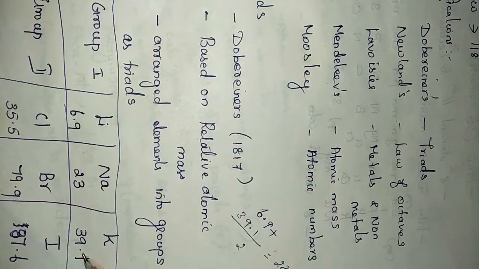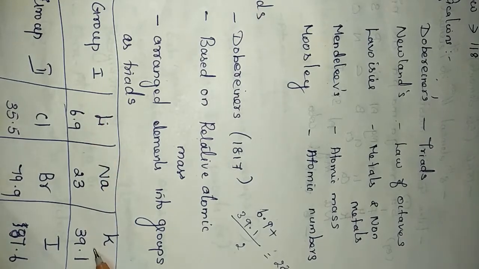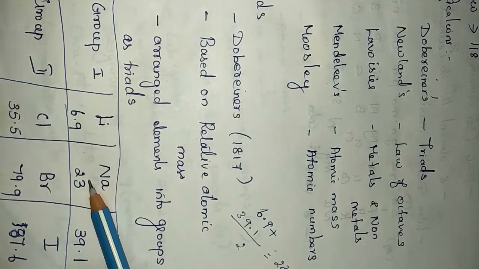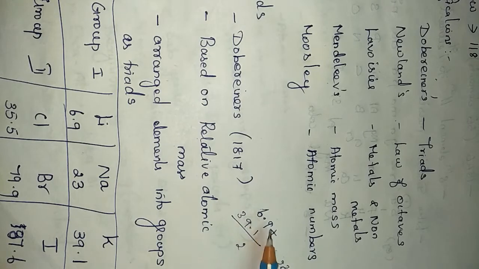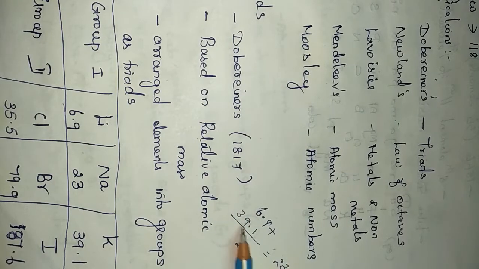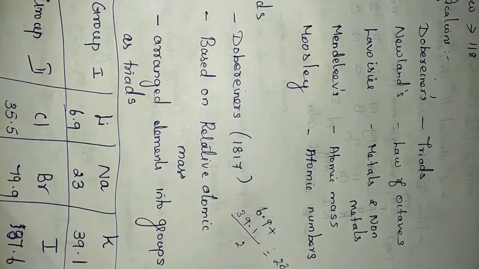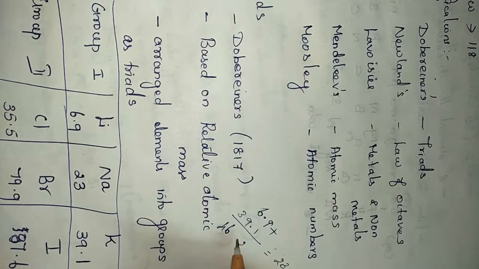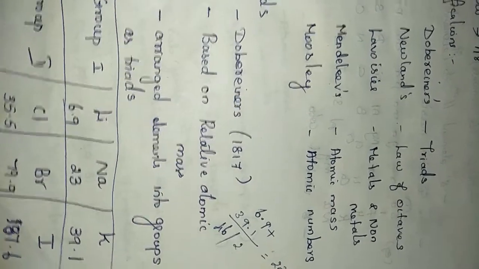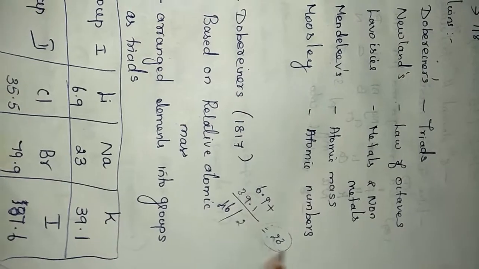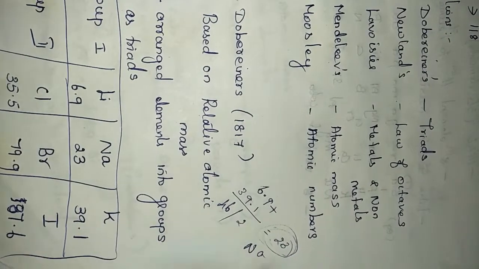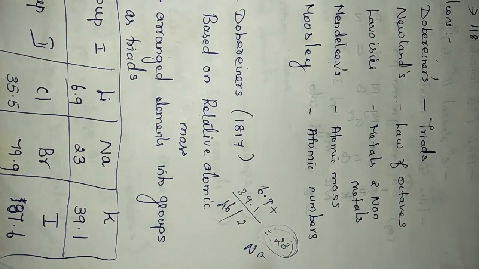If we take the arithmetic mean of the first and third elements, we get the atomic mass of the second element. 6.9 plus 39.1 gives 46. When we divide it by 2, we get 23. It is the atomic mass of which element? Sodium. Similarly, the next group is chlorine, bromine, iodine.